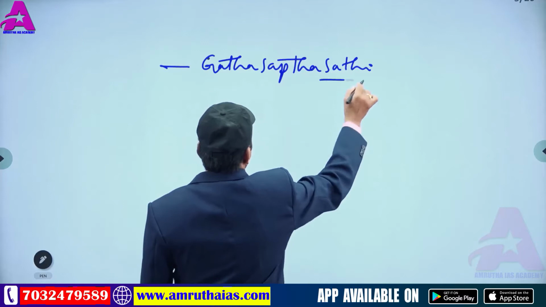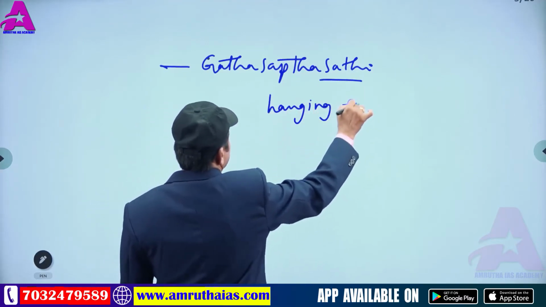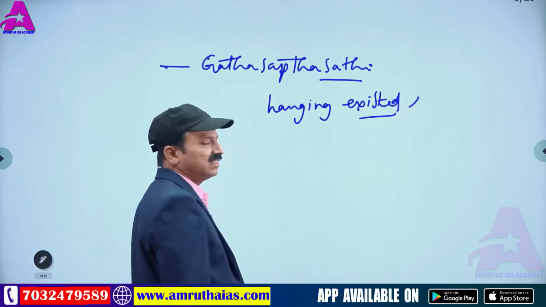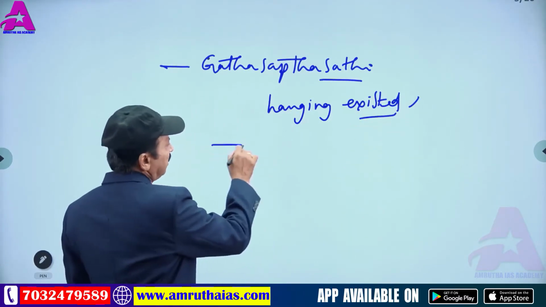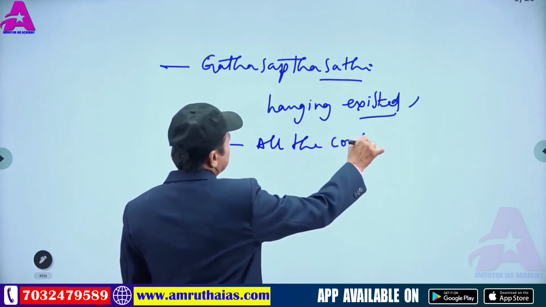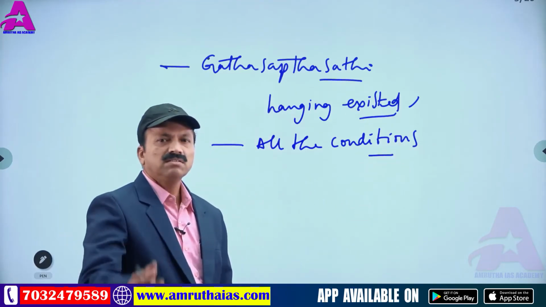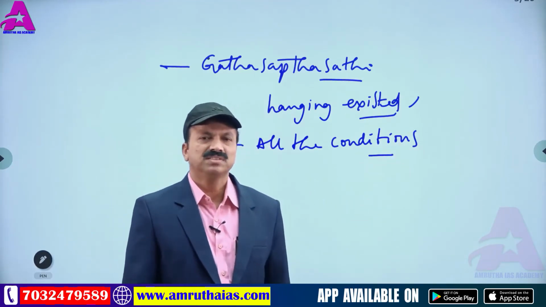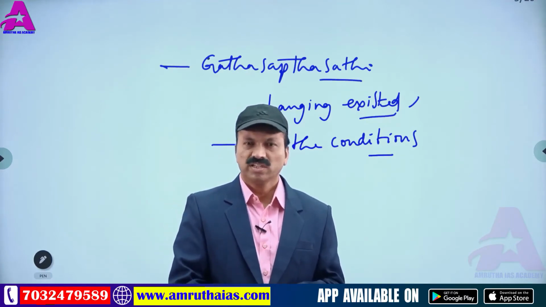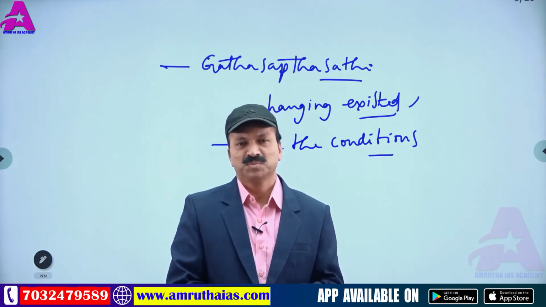Gatha Saptasati also said that hanging existed in the period of Shatavahanas. It said about all the conditions which existed in the society. So the conditions which exist in society are said in this one only. So all these important things were there. Got idea? So Gatha Saptasati is one of the important books, it was said.